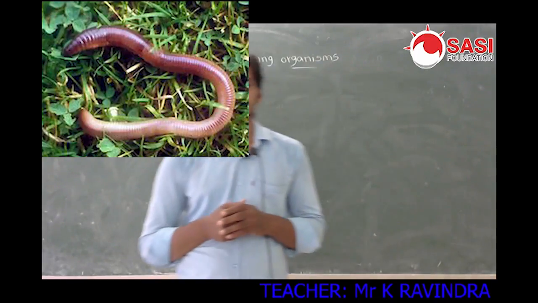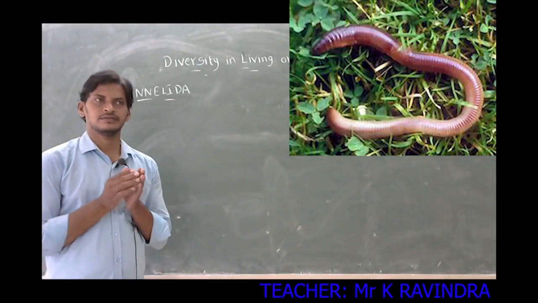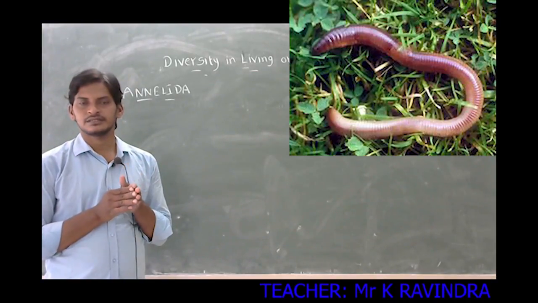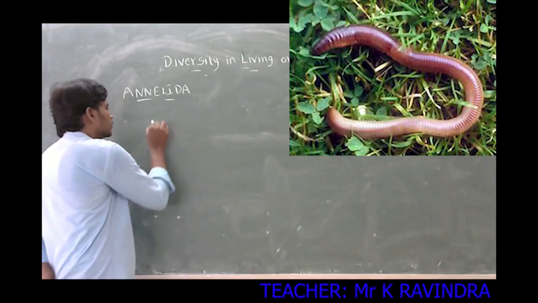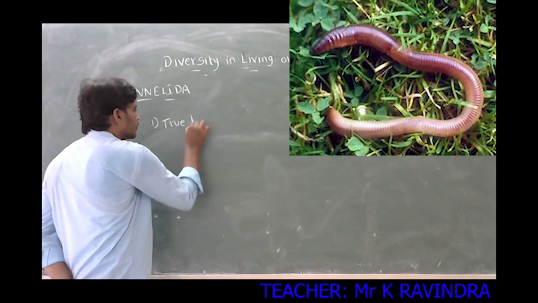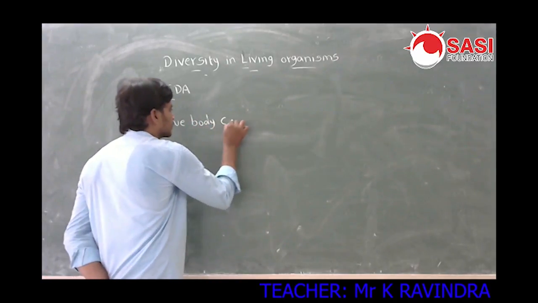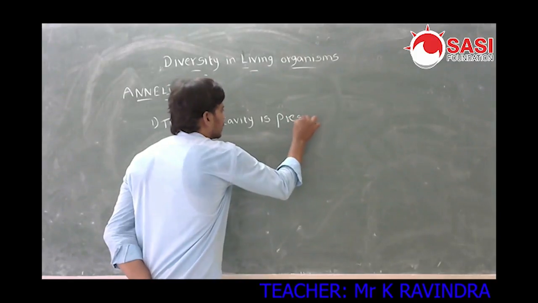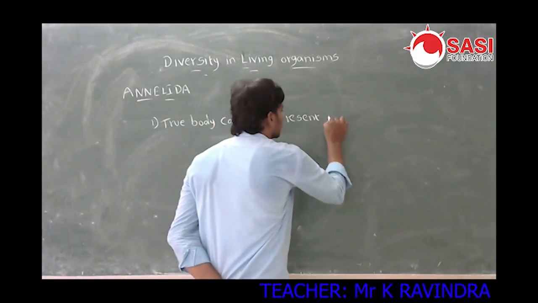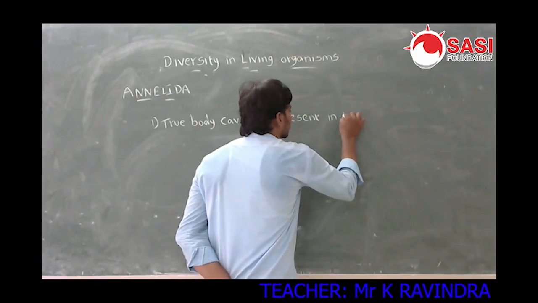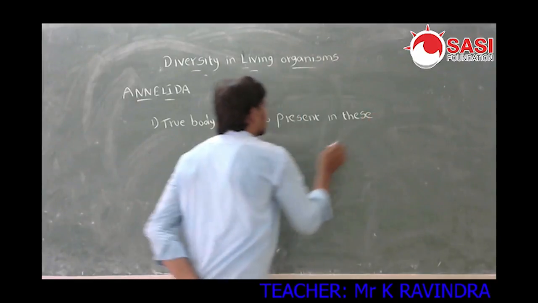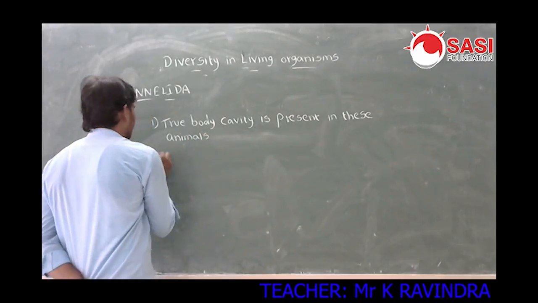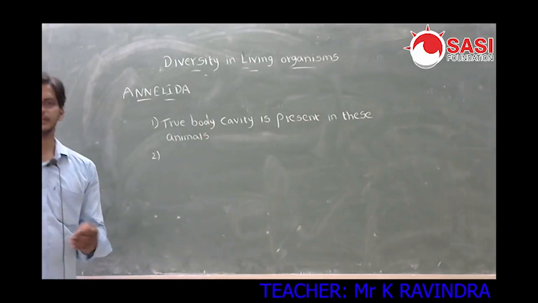True body cavity is present in Annelida. First one is true body cavity. Cavity means some space.